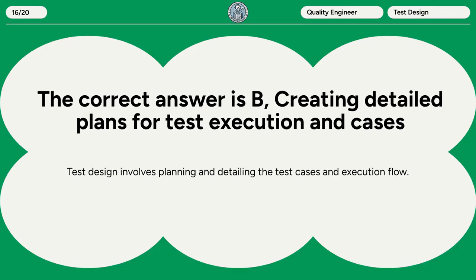The correct answer is B. Creating detailed plans for test execution and cases. Test design involves planning and detailing the test cases and execution flow.